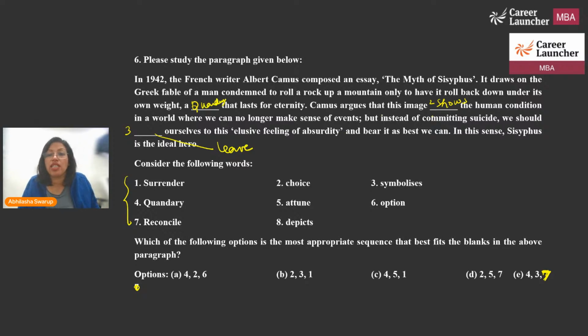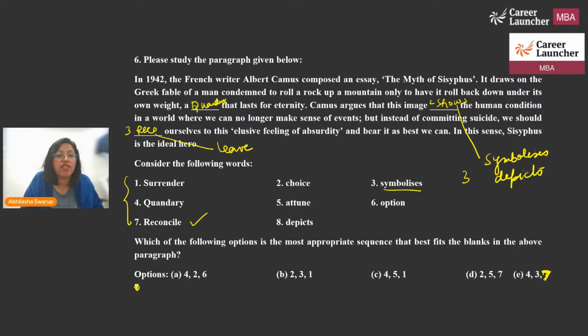Camus argues that this image, okay, I can take symbolizes, I can take depicts. So I can take three, or I can take symbolizes, or I can take depicts. Not reconcile. So symbolizes and depicts in blank number two. The human condition in a world where we can no longer make sense of events. But instead of committing suicide, we should what? We should reconcile ourselves to this elusive feeling. We should give ourselves up, leave.